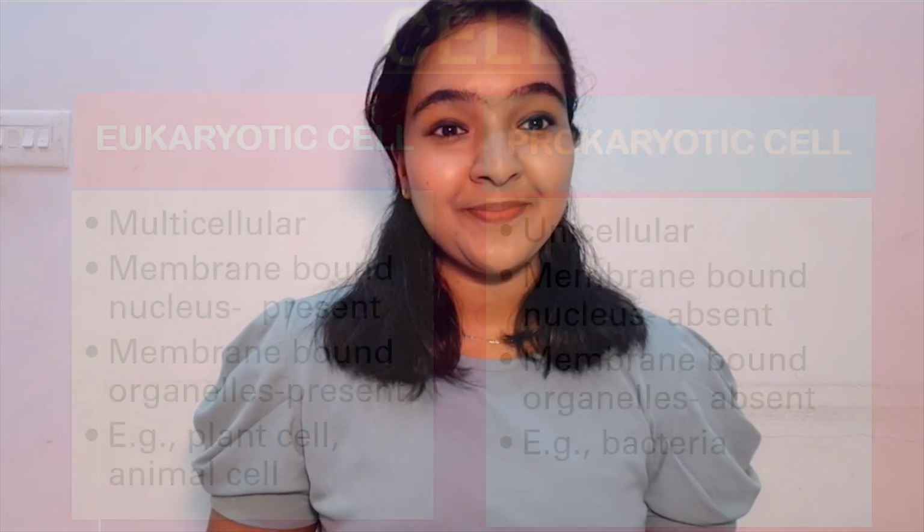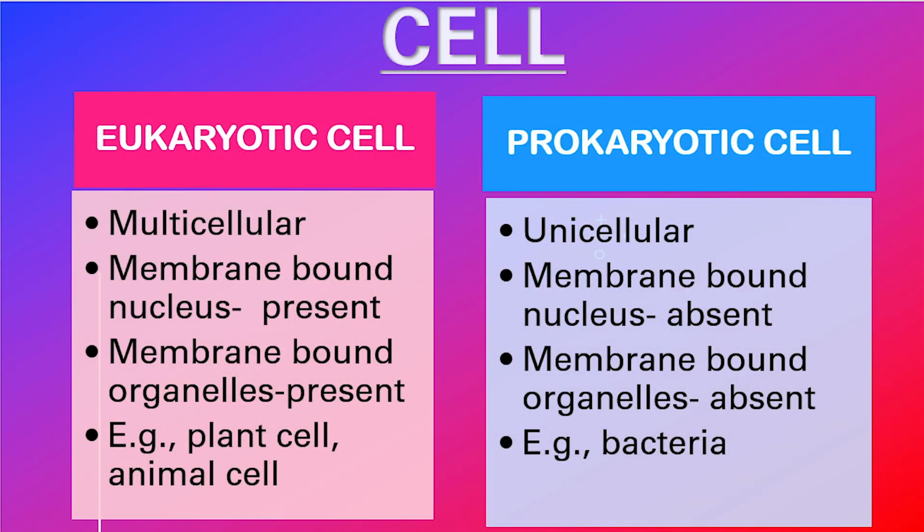We can mainly categorize the cells into two, the eukaryotic cell and the prokaryotic cell. Now we can see in detail about the eukaryotic and prokaryotic cell along with the cellular components or the cell organelles. The eukaryotic cell is usually multicellular while the prokaryotic cell is unicellular. The eukaryotic cell has a true nucleus, that means it has a well-defined nucleus with a nuclear membrane. The prokaryotic cell does not contain a nucleus.